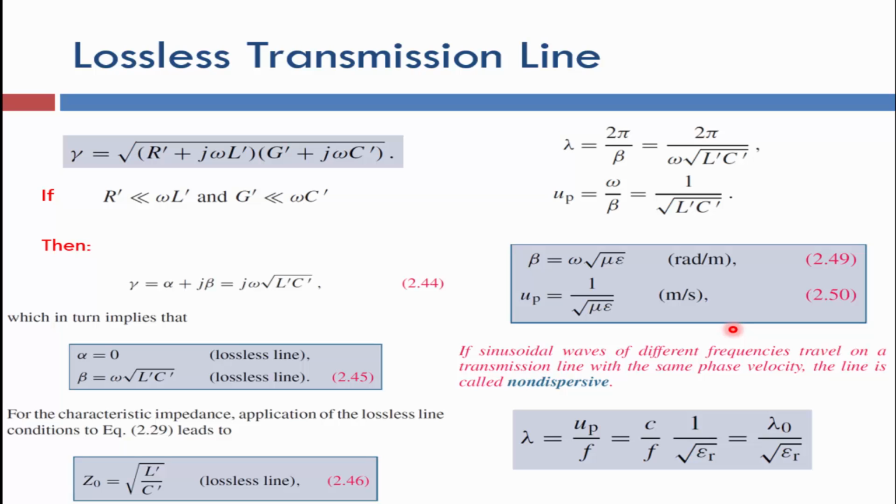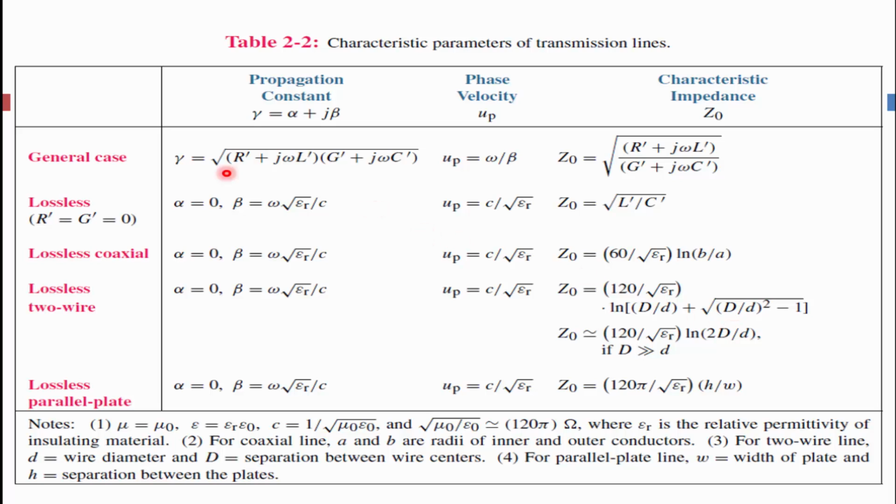Here we can note the most important formulas for the most important parameters, like propagation constant, phase velocity, and characteristic impedance for different cases. In general, the phase velocity is the ratio of the angular frequency to the phase constant. But in the lossless case, the phase velocity depends just on the material itself, the dielectric material. This is the coaxial cable, and the two-wire or two-blade line.